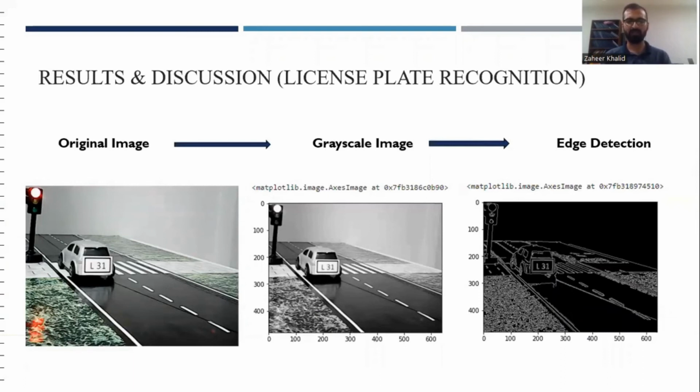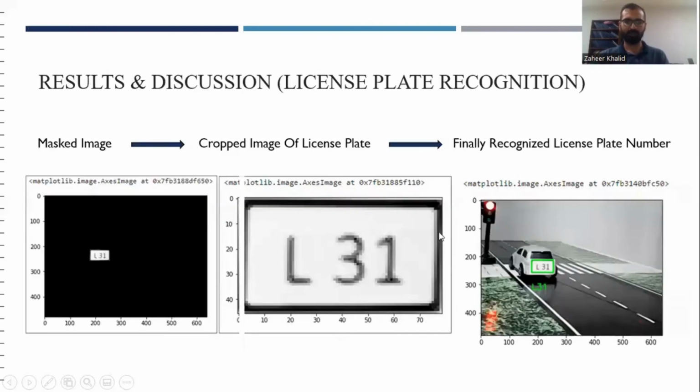So this original image is being converted into a grayscale image, and then we are using the Canny edge detector for the edge detection of the image, so the license plate area and the number on that license plate become clearer. Here you can see that the image is being masked, and the area specified by the license plate is located, and then it is being cropped, and the cropped image is being sent to EasyOCR, and after that you can see that the license plate number is being recognized and printed on the original frame.